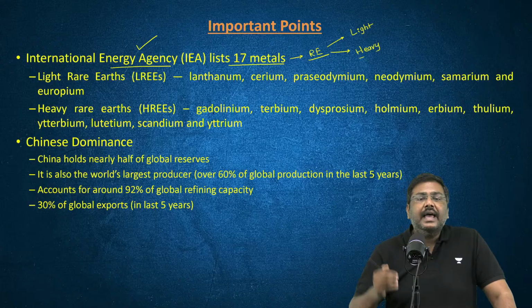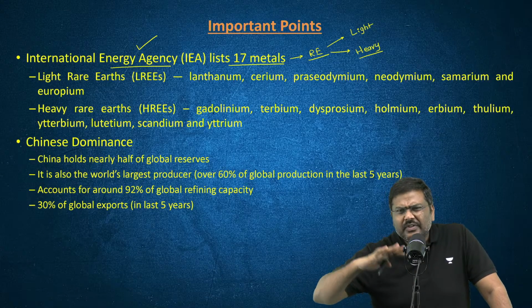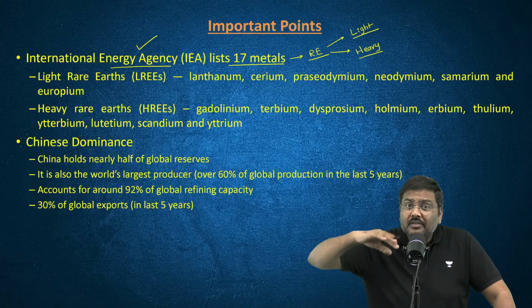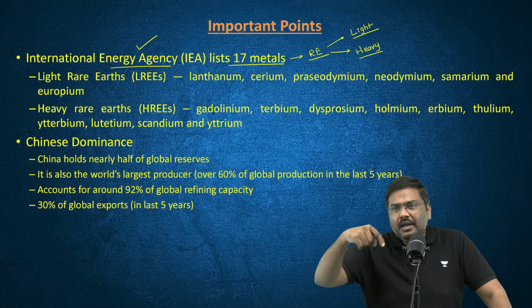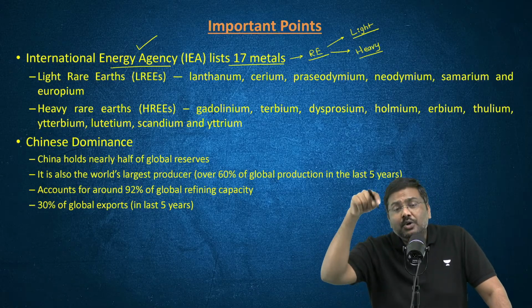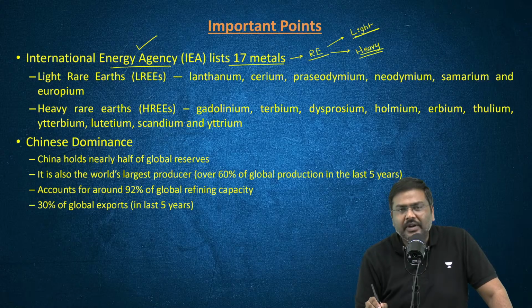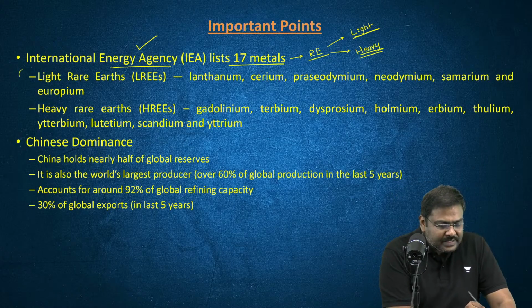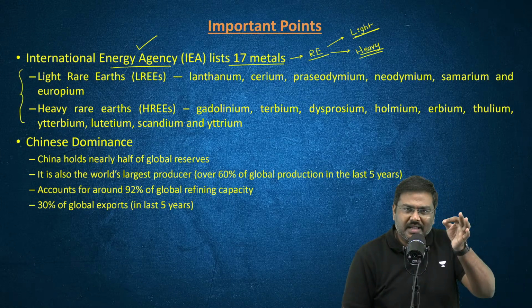The only difference is that, comparatively, light rare earths are available in more quantity and are more easily available than heavy. This is the list of all the 17 metals classified as rare earths.